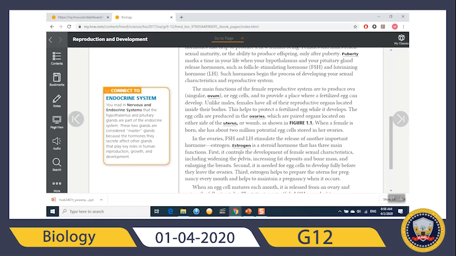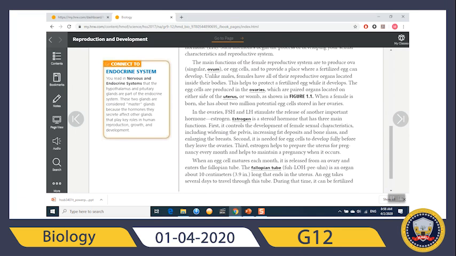Now, first, it controls the development of female sexual characteristics. We mentioned this, including widening the pelvis. This is why females by nature have a wider pelvis than males. It's because estrogen increases fat deposit and bone mass. Also, the bone mass and the fat deposit in females are higher than males because of estrogen, because females go through pregnancy. Males do not go through pregnancy. We will reach that and elaborate more later on.